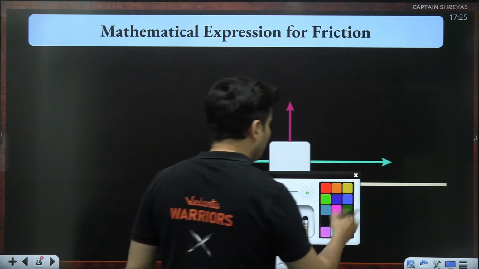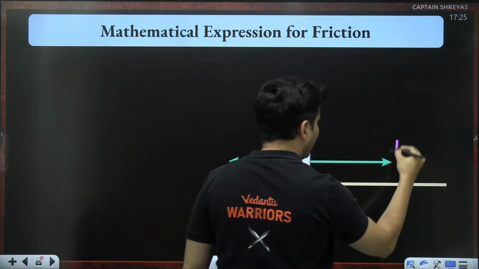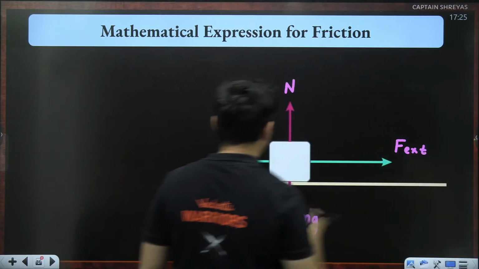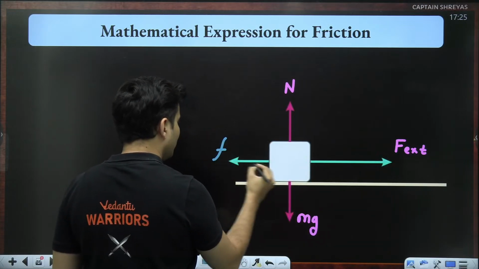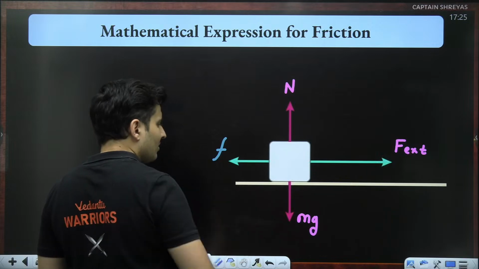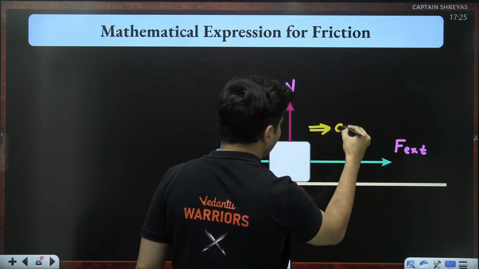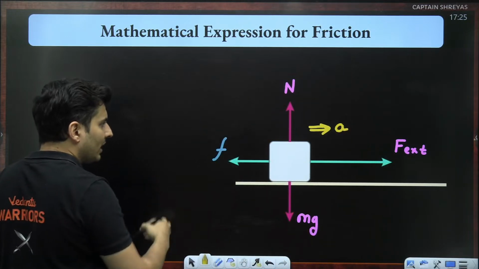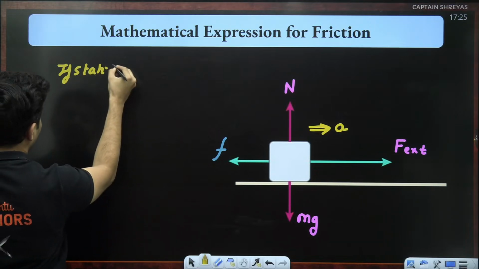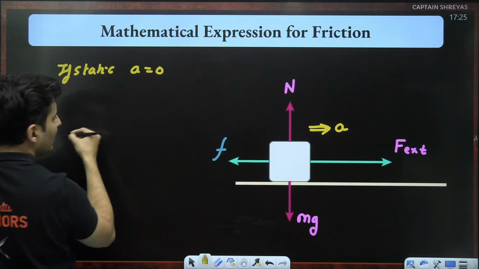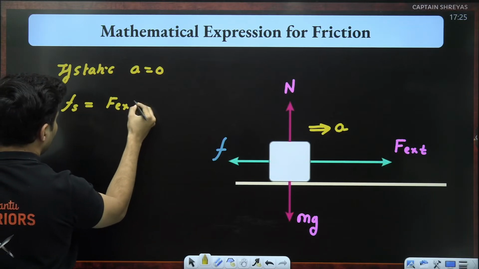So in most of the problems, you will have maybe the normal, maybe mg, maybe some external force, and maybe you will have this internal force, which is your friction, and this friction could be either static or kinetic. As a result of all of this, this body might be accelerating, or maybe not accelerating. If it is static, then acceleration will be 0. Then maybe your frictional force will be balanced by the external force.